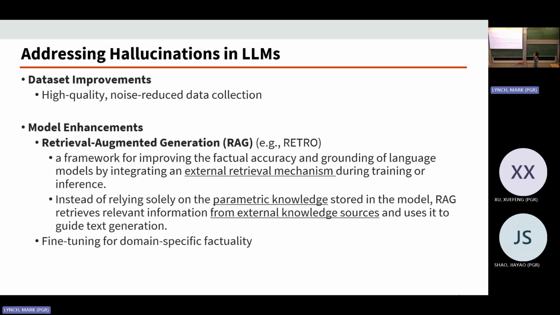This is a very popular framework where we train the model to not only generate the sentence based on the information stored in parameters, but also to retrieve information from an external retrieval knowledge base. That's basically how it works, and it helps mitigate the hallucination.